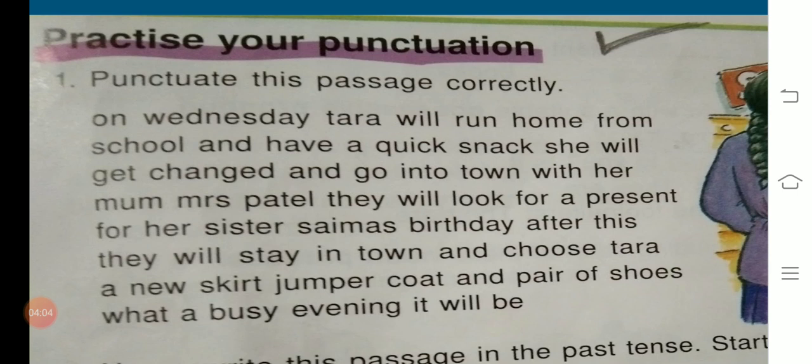On Wednesday, Tara will run home from school and have a quick snack. She will get changed and go into town with her mom, Mrs. Petal. They will look for a present for her sister Saima's birthday. After this, they will stay in town and choose Tara a new skirt, jumper, coat, and pair of shoes. What a busy evening it will be.